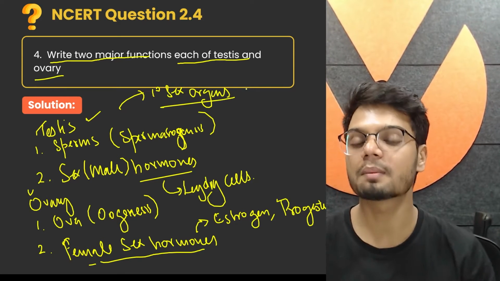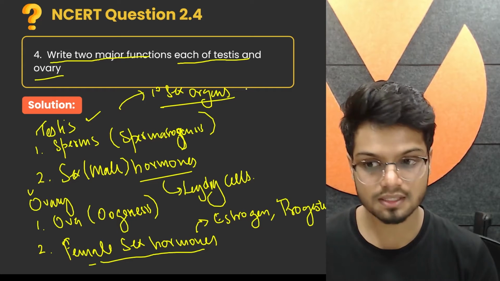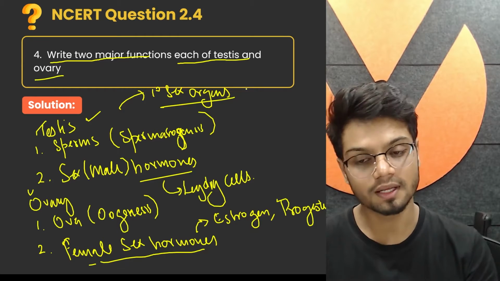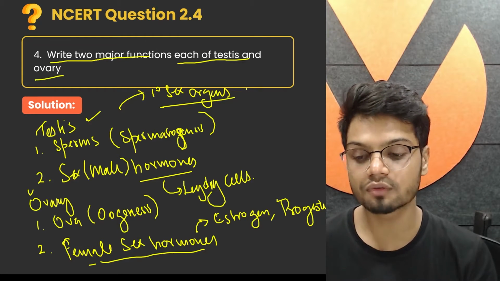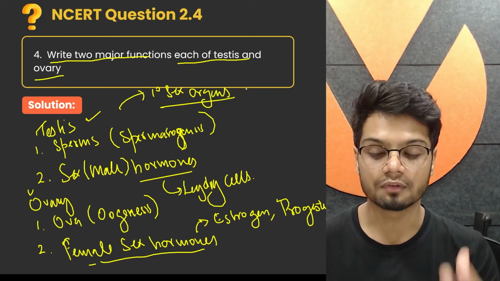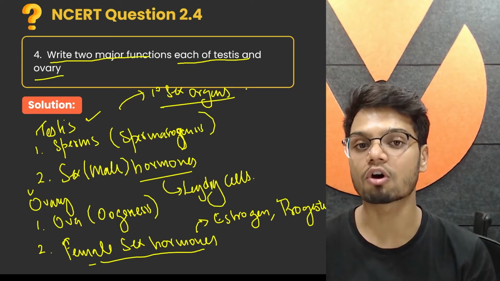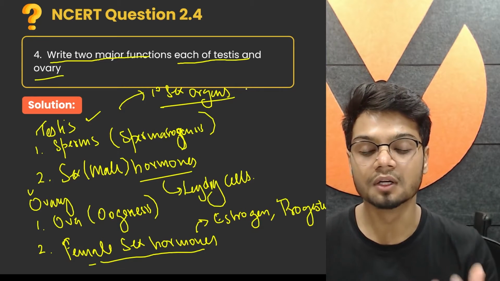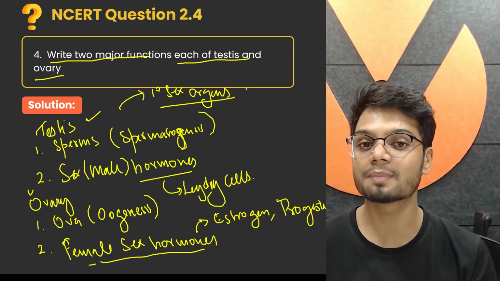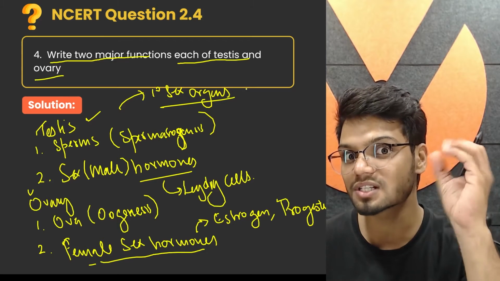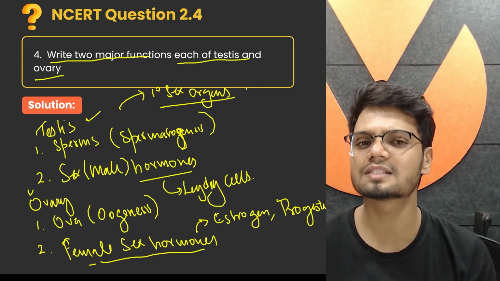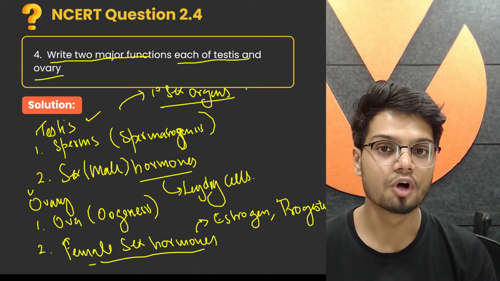The main function of primary sex organs is to produce the gametes, that's sperms, with the help of spermatogenesis in testis, and release of the ovum in ovary with the process of oogenesis, production of gamete, and then also release of the sex hormones. In the male, we have the testosterone, which is released by the Leydig cells, which is present in the interstitial space. Then in the female, you also have estrogen and progesterone.